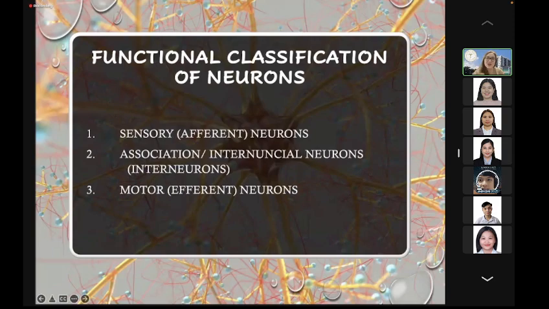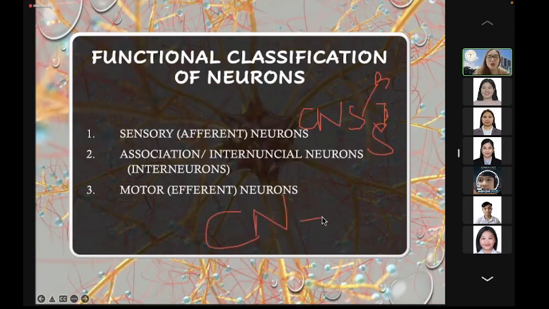Okay, so these neurons connect the brain to the different regions. They are found exclusively in our central nervous system, such as the brain stem and the spinal cord. In our case, we are talking about cranial nerves. We know that 10 of these cranial nerves are located at the brain stem.